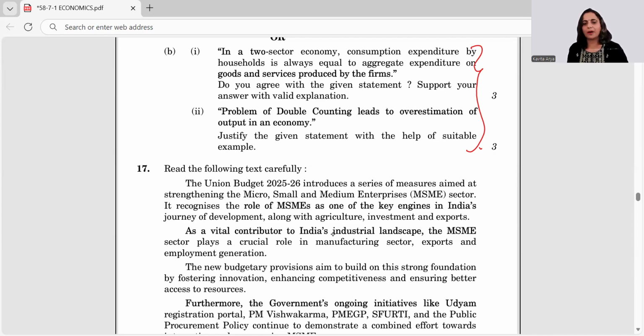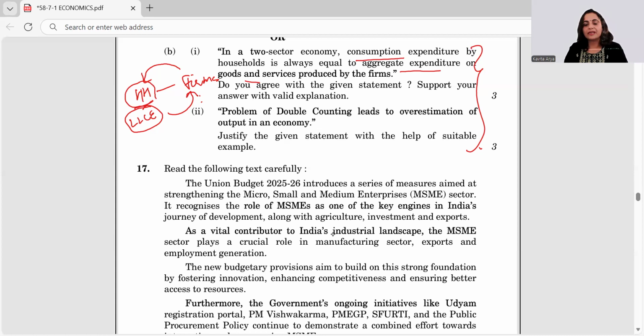So you can simply talk about the circular flow that household and firms are two sectors, right? And land, labor, capital, entrepreneur, these inputs go to firms, right? In return, they give their money back, the returns to the factors of production, and that becomes the consumption expenditure, because once these returns are attained by these households, they spend on their consumption needs. So consumption expenditure becomes equal to the aggregate expenditure on the goods and services produced by the firms.